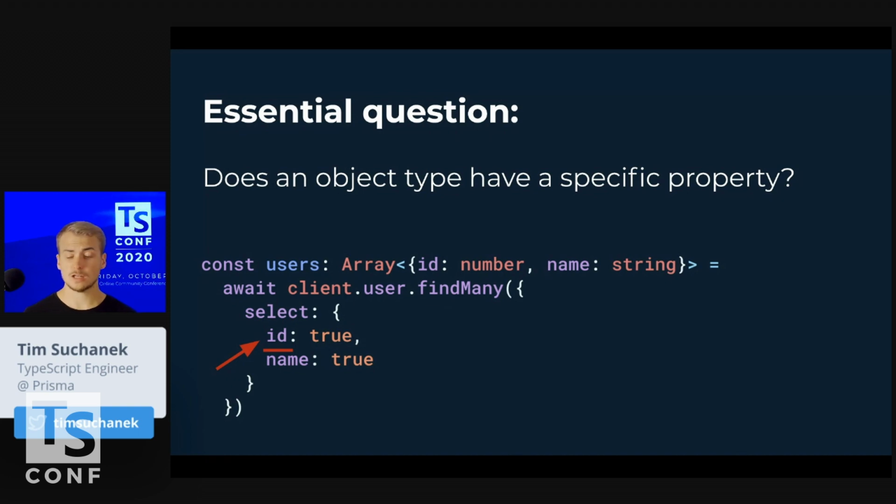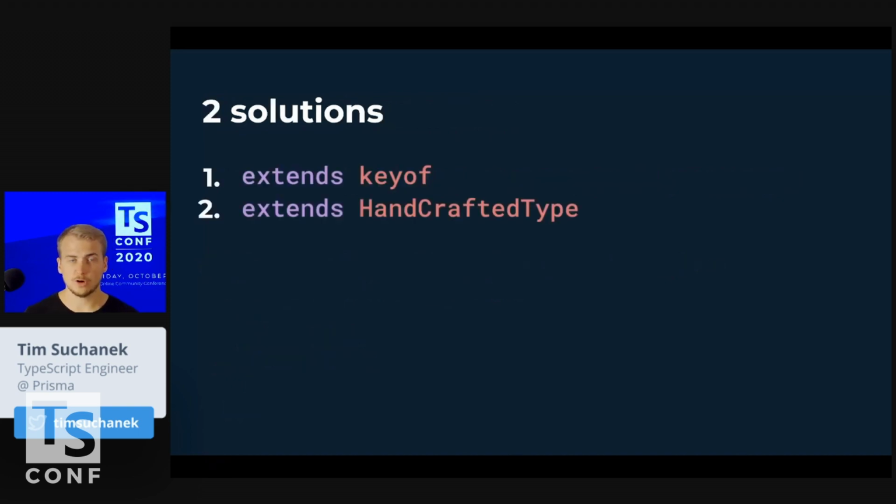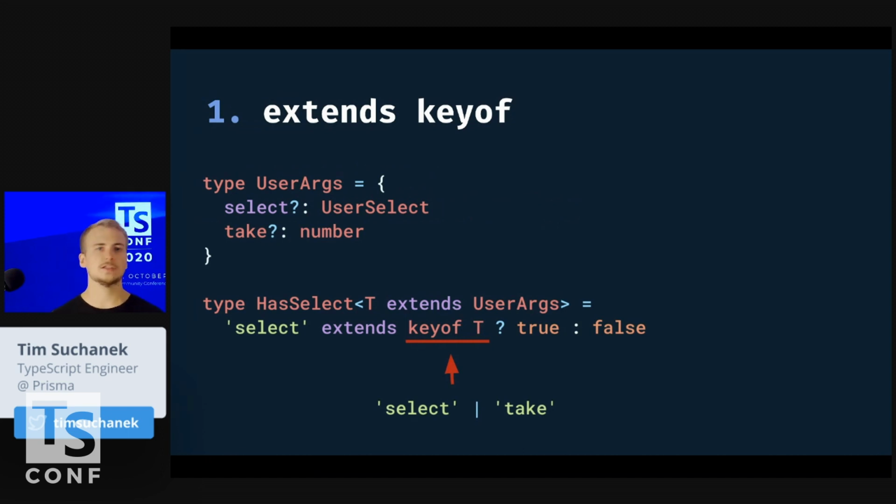So this is a question we need to be able to answer. How can we answer that? I found two ways for that. We can either say extends keyof or extends a handcrafted type, and I will explain now what that is. Extends keyof. So let's say we have this type called UserArgs, and we say that our T, which can be anything, this generic type can be anything, has to extend UserArgs, but we don't know if it has the select or the take in there. So what we say is, does the string literal select extend the keyof T.